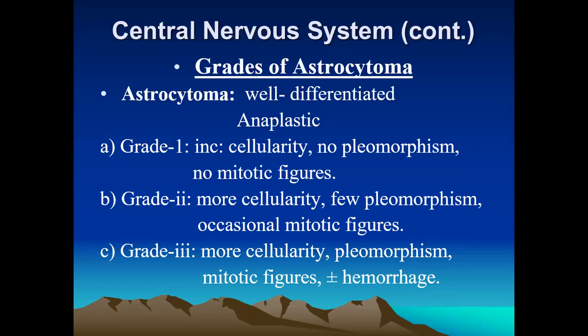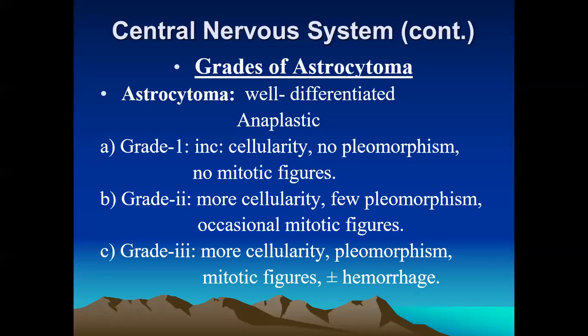Some changes occur in the microscopical features. In grade 1, there is increased cellularity, no pleomorphic features, and no mitotic figures. In grade 2, there is more cellularity, a few polymorphisms, and occasional mitotic activity.